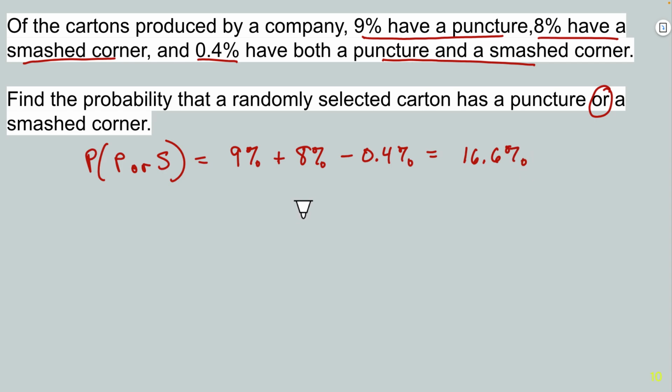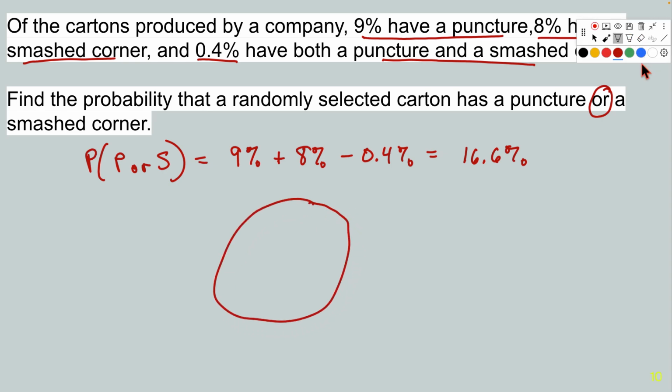Another way to think of this is with a Venn diagram. Punctures we'll do in red, and those that have a smashed corner in green. In the middle, there's this 0.4% for both.